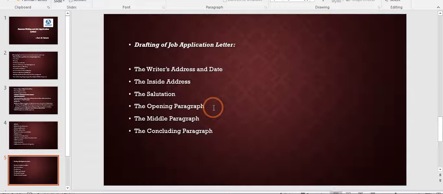You are telling what capabilities and skills you have. So it should be very catchy, so the person finds it very interesting and goes through your application letter very nicely.